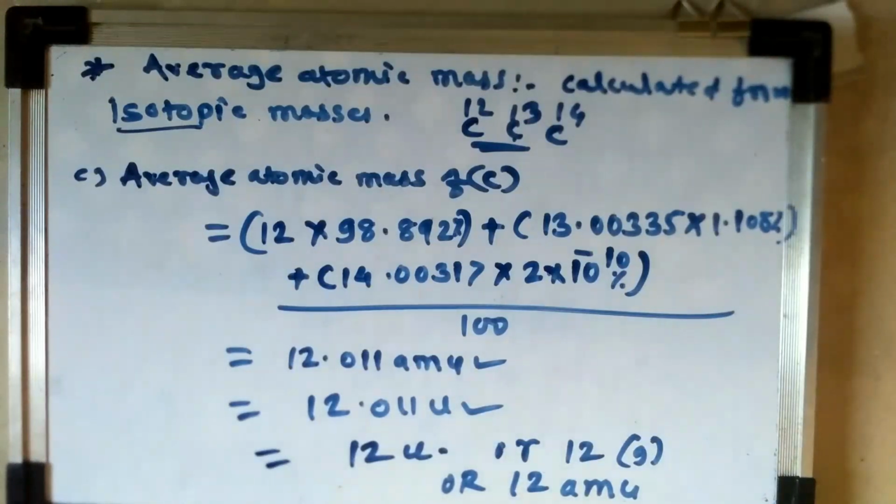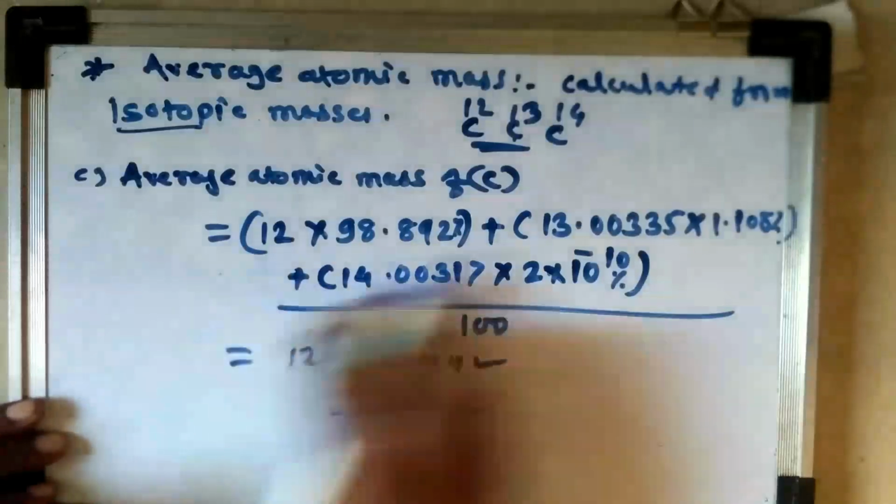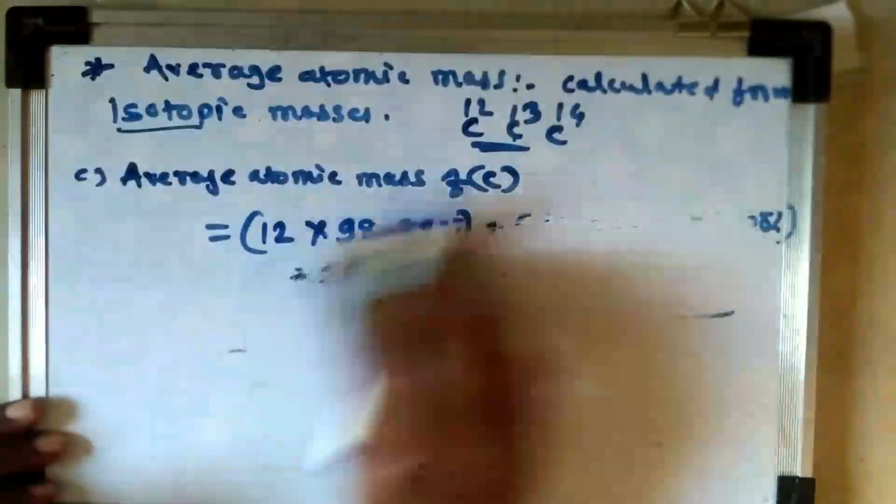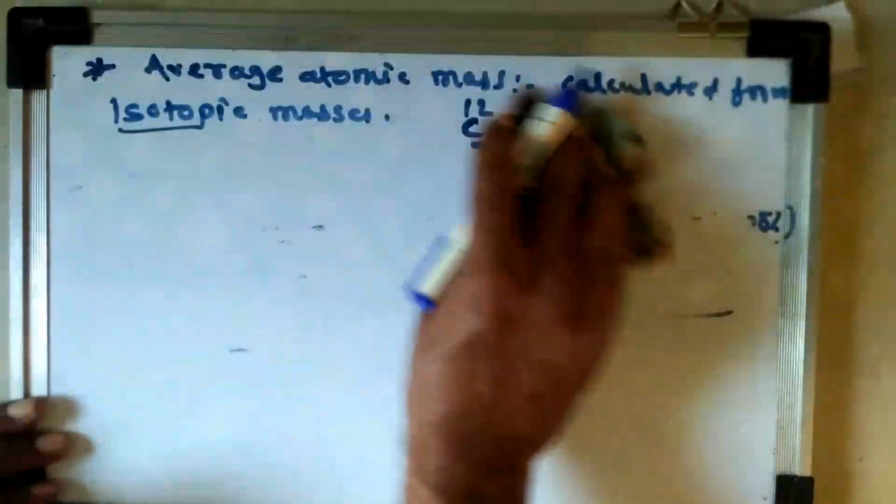Okay. Then the next point is molecular mass. Simply we can say that molecular mass means the summation of all the atomic masses of the elements present in the molecular formula.